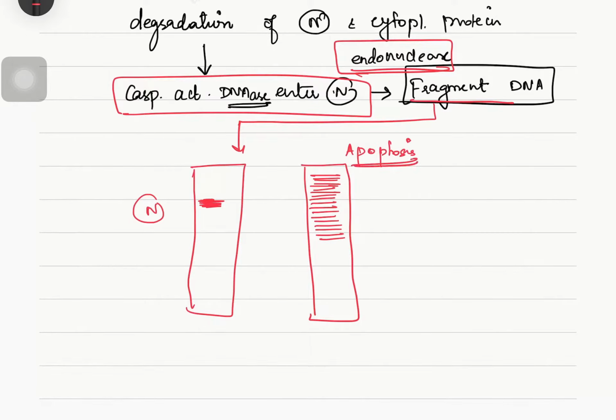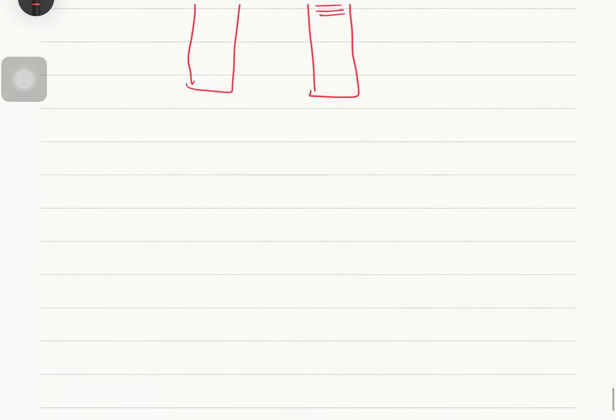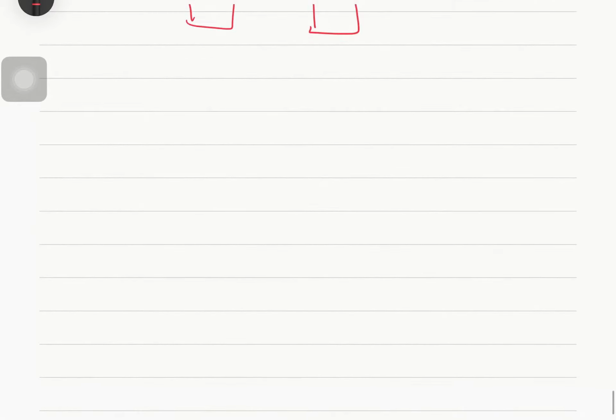This is due to the action of caspase activated DNases. So this is about caspase action in apoptosis. Next we are going to see about BCL2 family members in apoptosis.